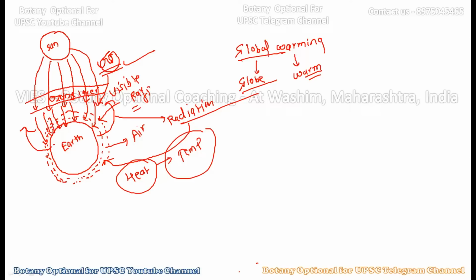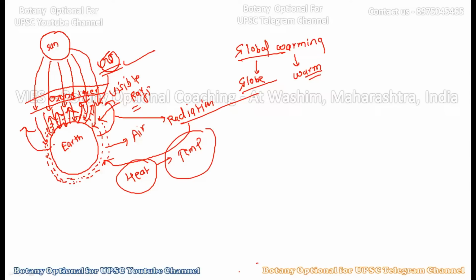So, whatever the reflected rays are there, these reflected rays are going back into space after striking Mother Earth. Now, the exact process of the rays coming to Mother Earth and getting back into the atmosphere due to reflection is a constant process, and it has been occurring throughout the history of the Earth.